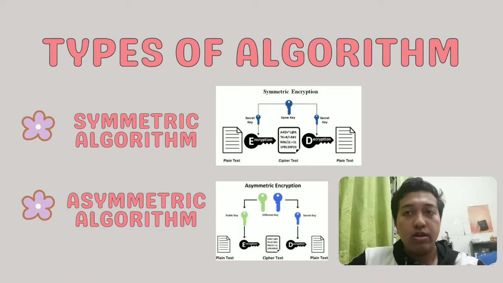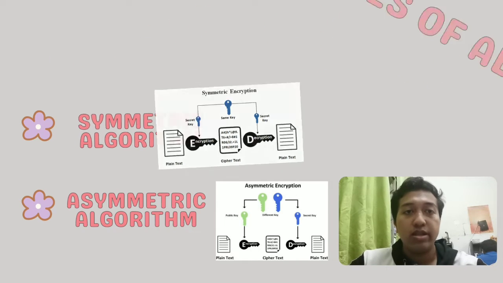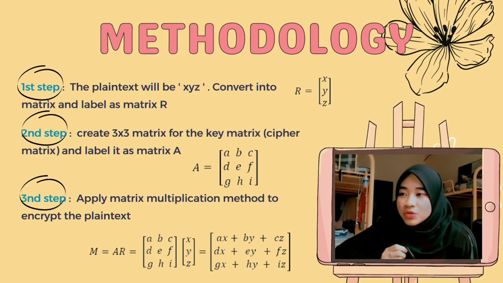Assalamualaikum warahmatullahi wabarakatuh. Now I will be continuing with the types of algorithm. Here we have two of the most common algorithms used in cryptography. The first is the symmetric algorithm, where both the encoding and decoding processes use the same cipher key. The second is the asymmetric algorithm, where we have two keys: the public key for encoding the plain text into ciphertext, and the private key used to decode the ciphertext into plain text.